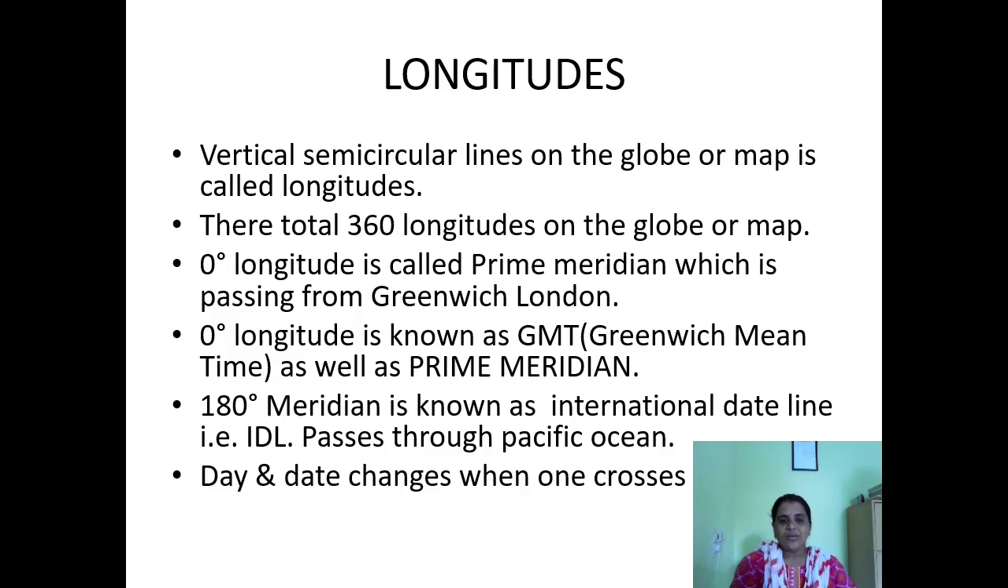Opposite to 0° longitude, there is the 180° meridian. This 180° meridian is also very important and it is known as the International Date Line. This International Date Line is zigzag and it passes completely through the Pacific Ocean. Day and date change when one crosses the IDL, that is the 180° meridian. So this is the basic information about longitudes. For understanding this lesson, you must know about the longitudes.